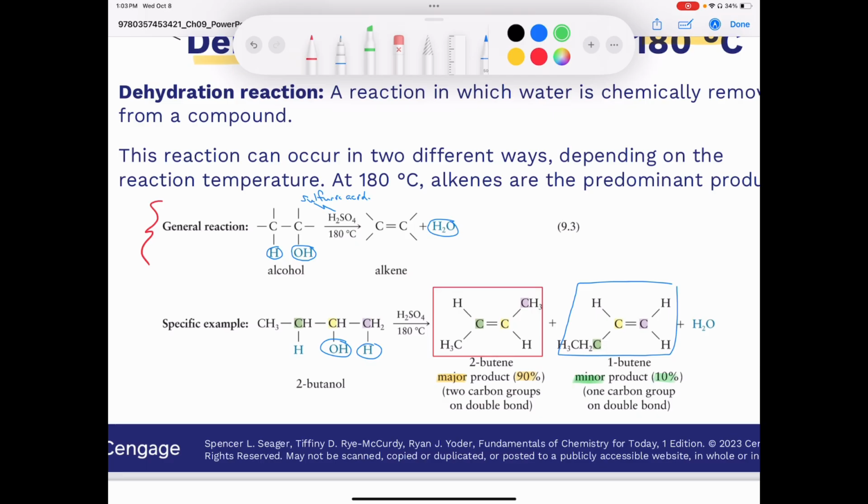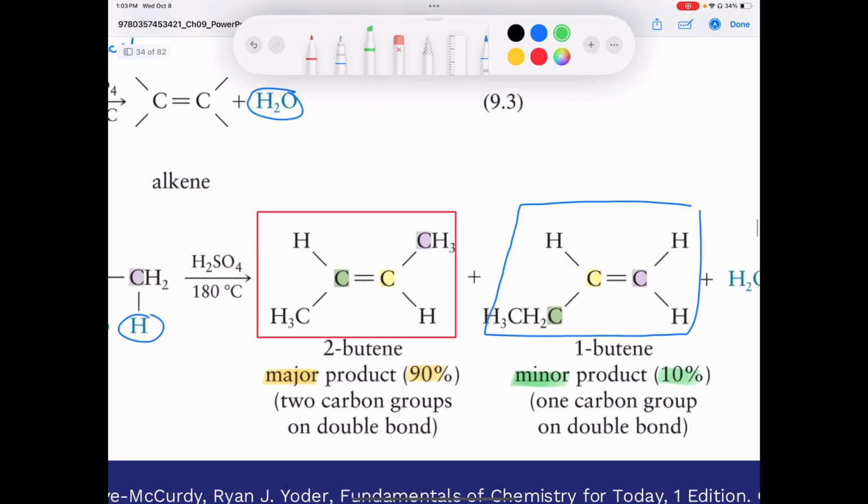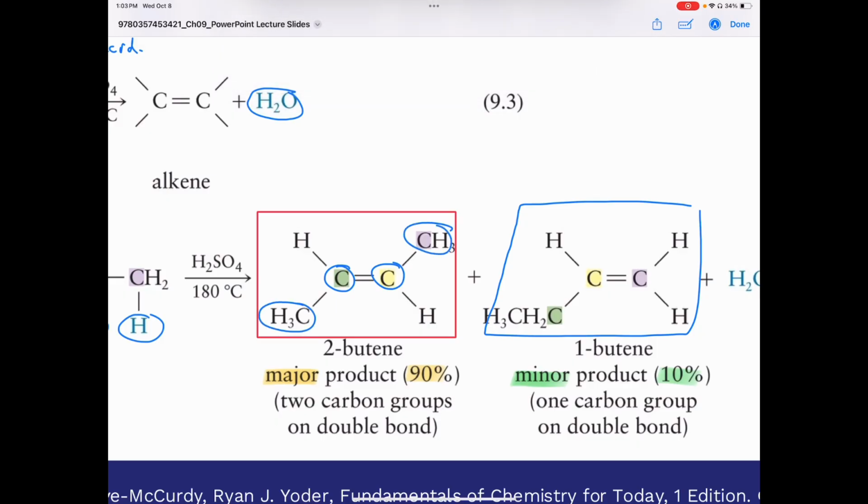Well, why is that? The reason why is the double bond between the green carbon and the yellow carbon. Those two carbons are attached to more carbons overall. Look, if we take a look at the green carbon, meaning this one here, and the yellow carbon here, how many total carbons are they attached to overall? Well, the green carbon is attached to one outside of the double bond, and the yellow one is attached to one outside of the double bond.